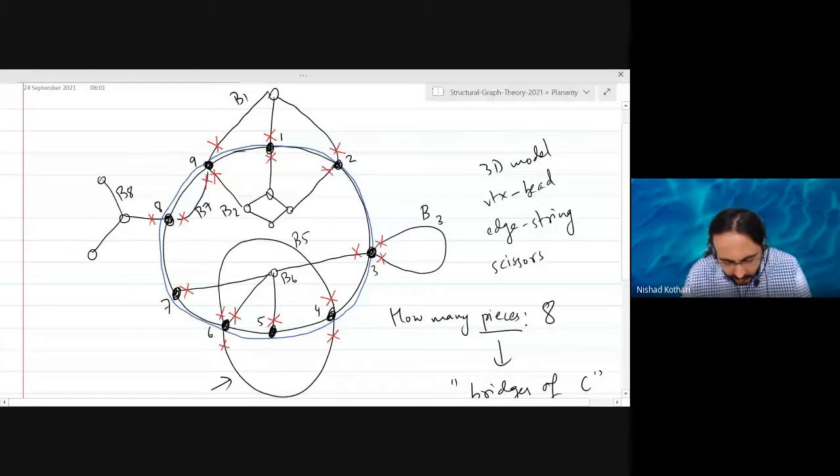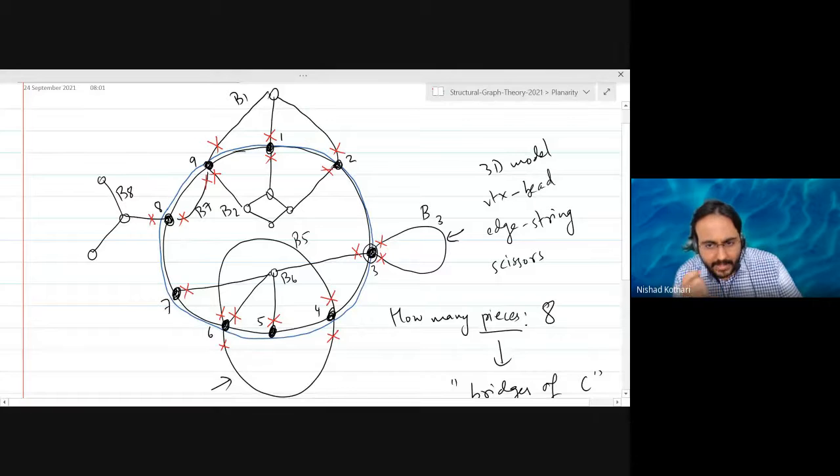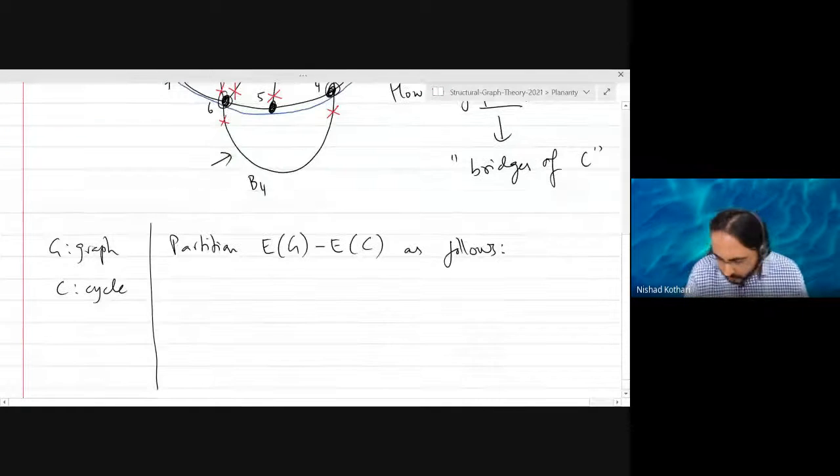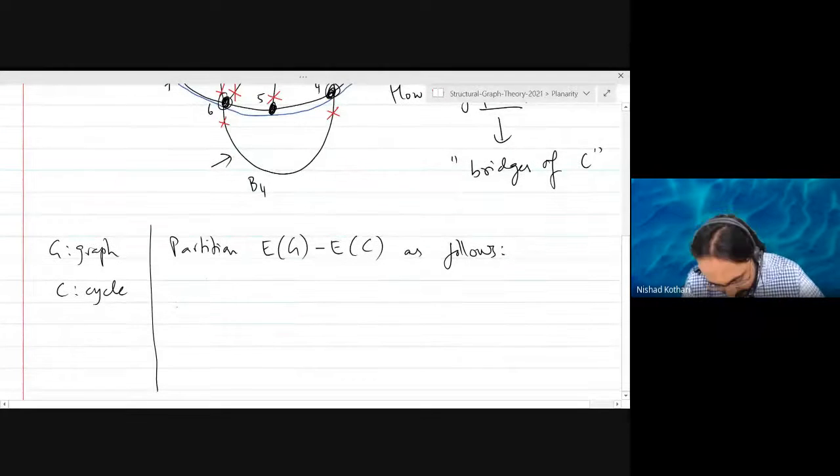So first of all, you have bridges that don't have any vertices except vertices of the cycle itself. So for example, B3 is going to be one bridge which has one edge and a single vertex. That vertex will be called a vertex of attachment for that bridge. We will come to vertices of attachment later again. B4 and B5 are also bridges that are just single edges with two vertices that are the ends of that edge. So one kind of part is called the trivial bridges.